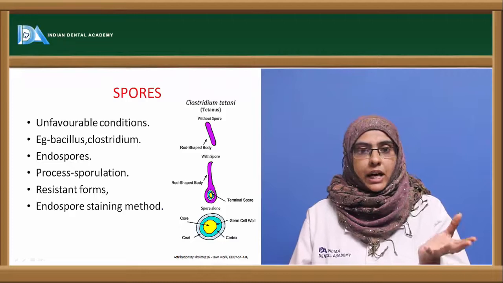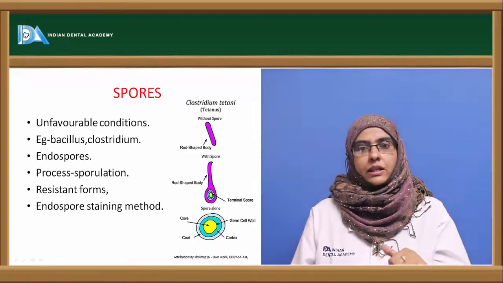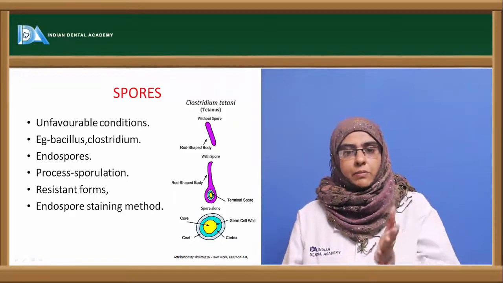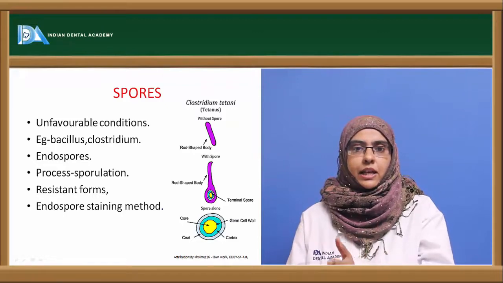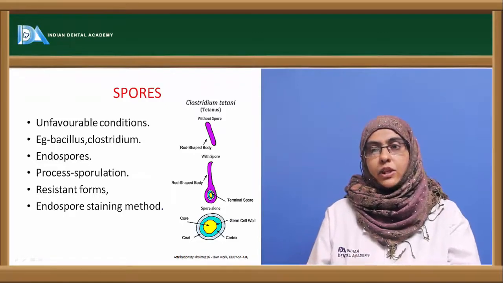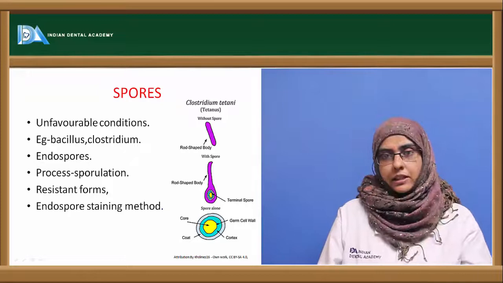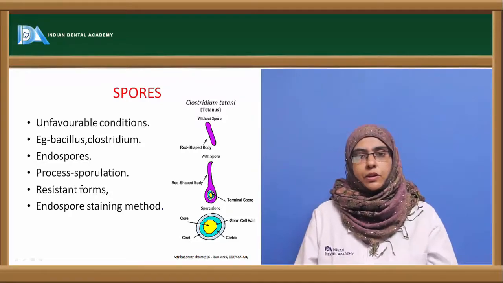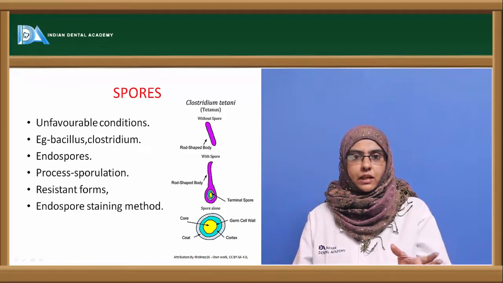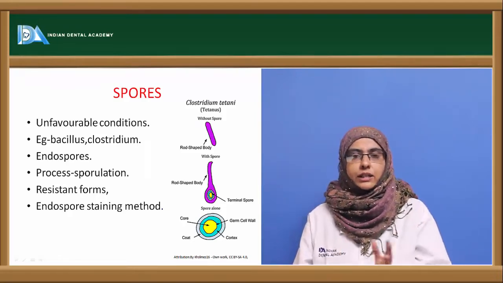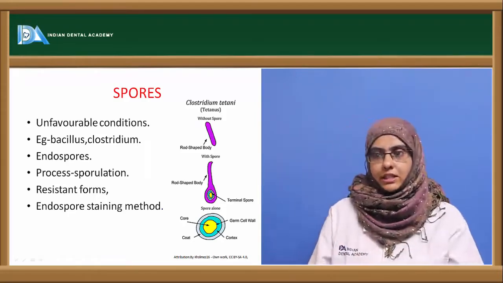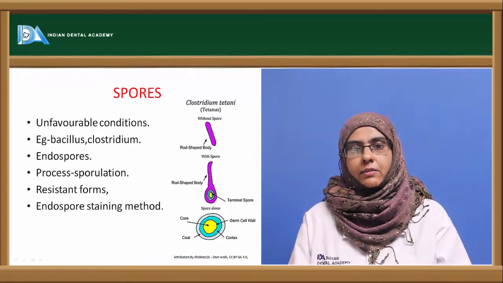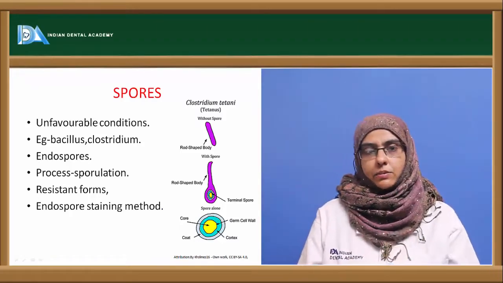As soon as there is a return of the normal environment, these organisms produce vegetative cells and carry on their normal function. So you can say that these spores are nothing but a type of reproducing bodies in the organism. Spores are formed from the vegetative cells, and on return of natural conditions they can also generate into vegetative cells. They are seen only in a few organisms that have the ability to produce spores.